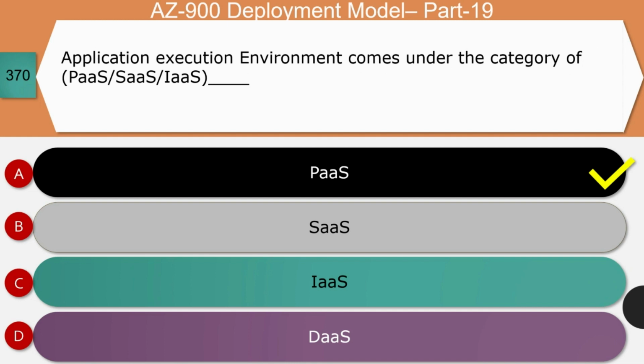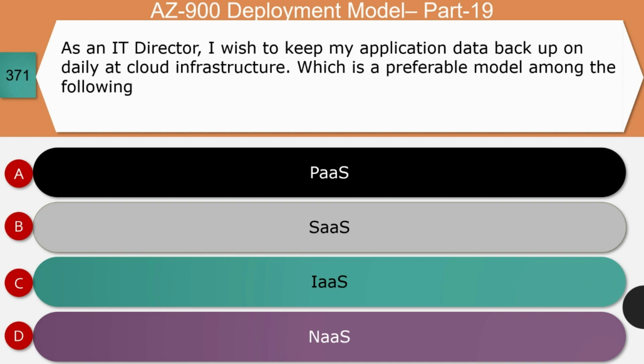Let's see the reason. The operating system framework such as .NET, middleware, runtime environment, and databases forms the platform as a service layer. Application execution uses this layer mainly the framework, middleware, and the databases. And so the right answer for this question is platform as a service.